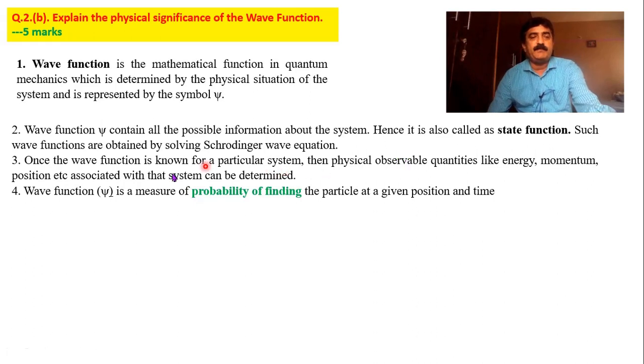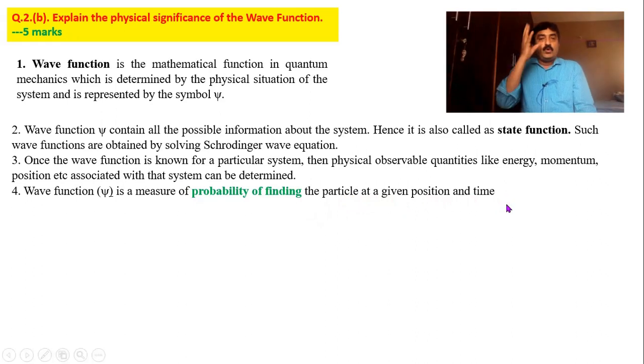Okay, that's what the second point says. The third point also says, once the wave function is known for a particular system, physical observable quantities like energy, momentum, position, etc. can be ascertained. Wave function is a measure of probability of finding the particle at a given position and at a given time. What is the probability?